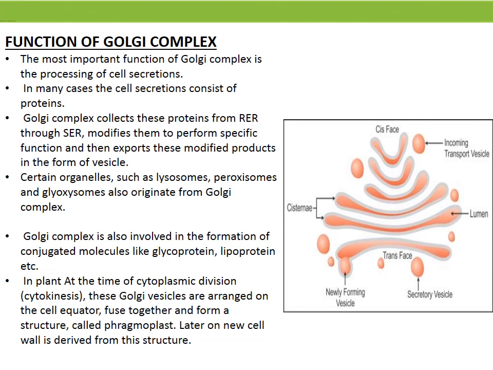The most important function in plants is at the time of cytoplasmic division, which is also known as cytokinesis, during cell division. These Golgi vesicles are arranged on the cell equator, fuse together and form a structure called phragmoplast. Later on, new cell wall is derived from this structure.